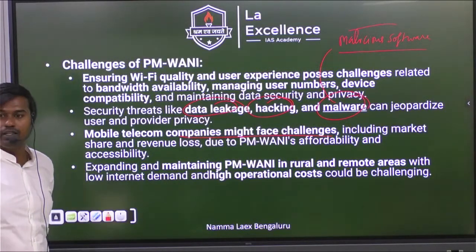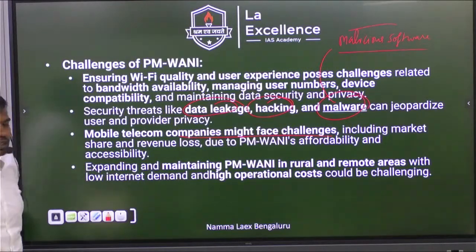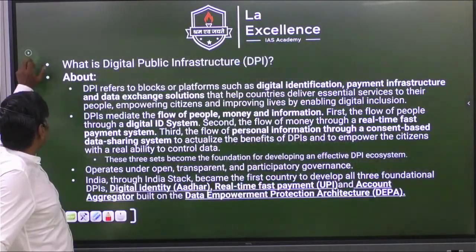The problem is what in villages now? There is a digital divide. Remember? Digital divide. So that needs to be checked now.